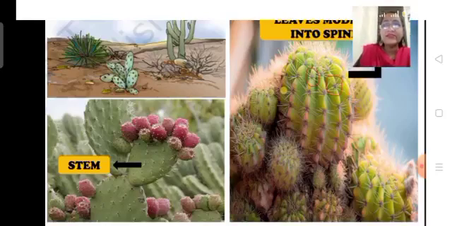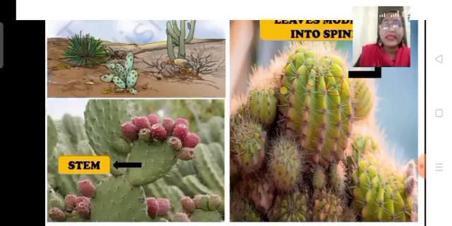And next, children, as I told you, desert plants' leaves are either absent or very small, or they are present in the form of spines. Then how does photosynthesis happen in this type of plants? Yes, children, photosynthesis in these plants is usually carried out by the stems. Here you can see the stems are broad and green in color. So here the stems carry out the process of food making.